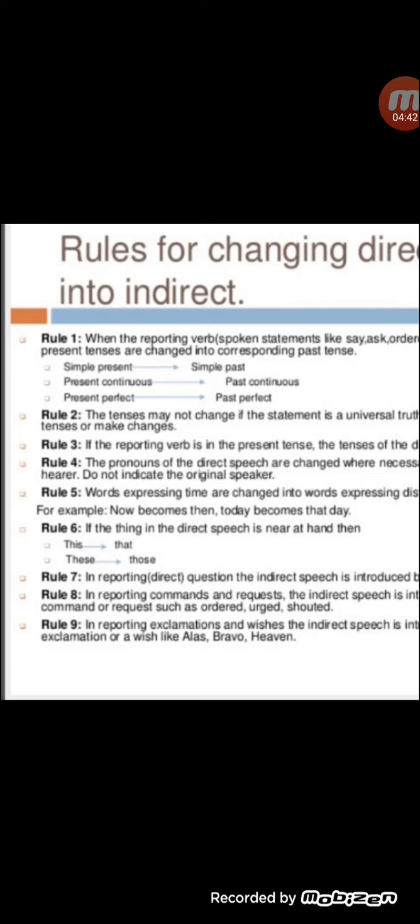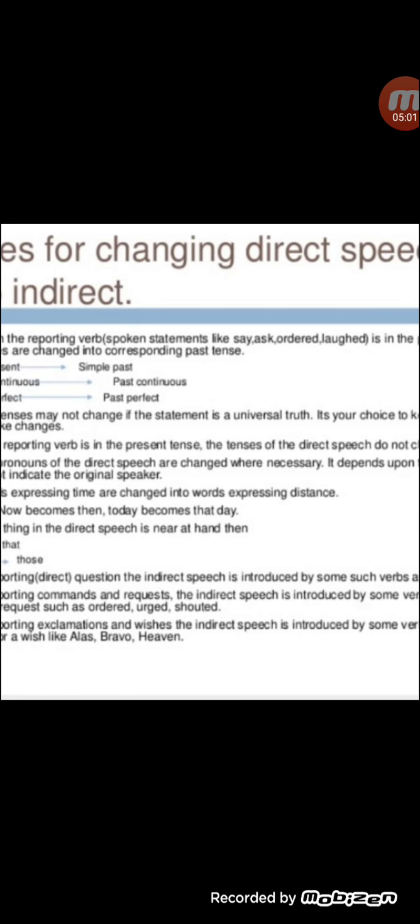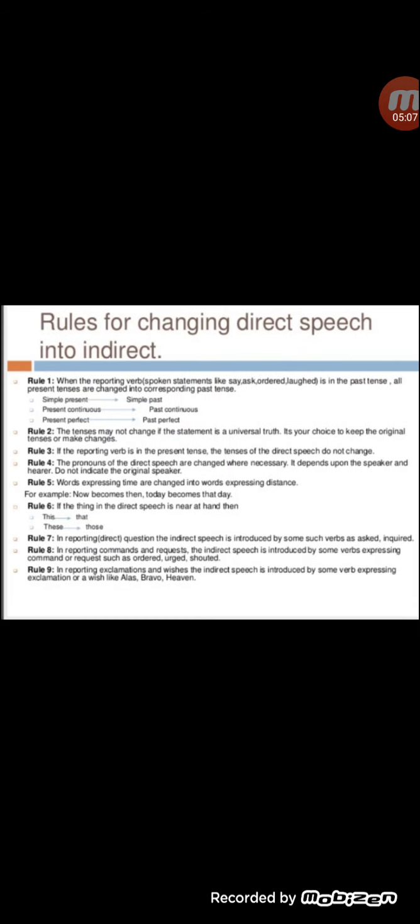Rule number 6, if the thing in the direct speech is near at hand, then we can say this, that, these, those. Okay, now rule number 7, in reporting questions, we have to write in indirect speech some words such as asked, inquired.